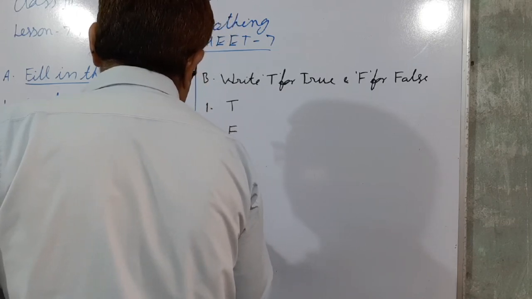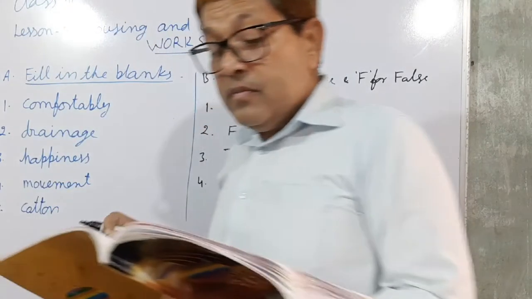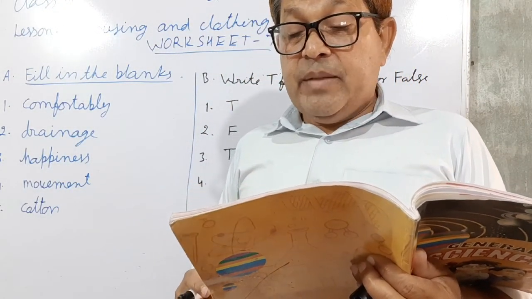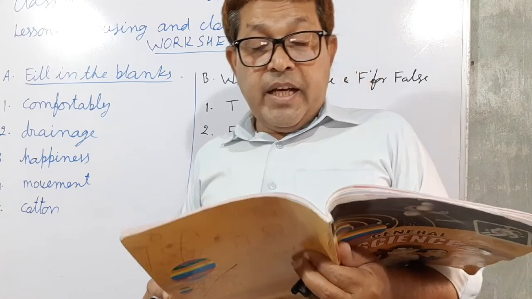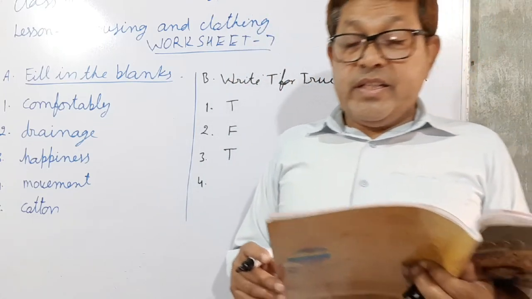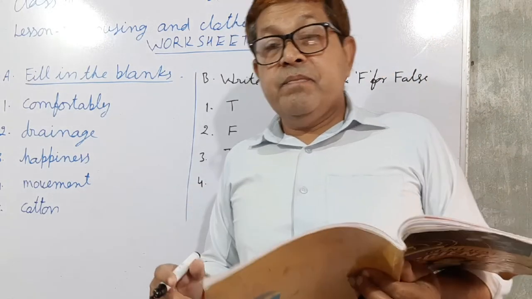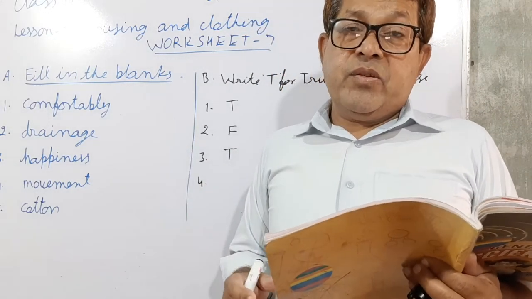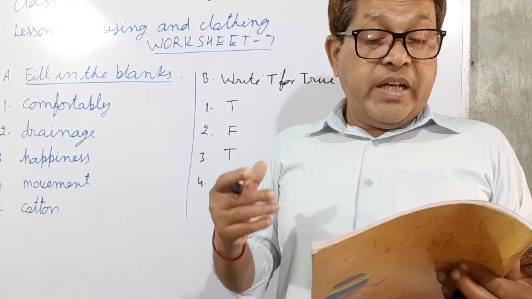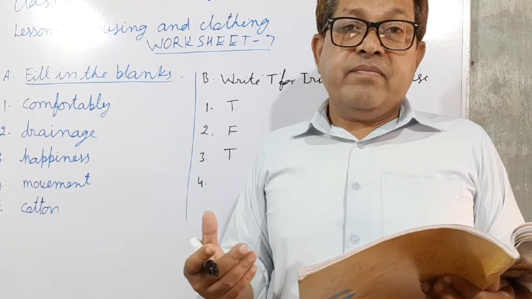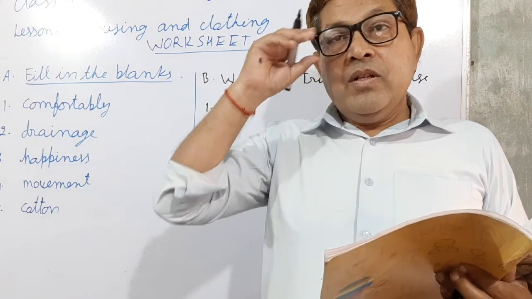Now next, fourth, we have to see. Wear dark colored clothes in summer. No, it is incorrect. Actually, dark colored clothes we should wear in the winter season, and it absorbs more heat.